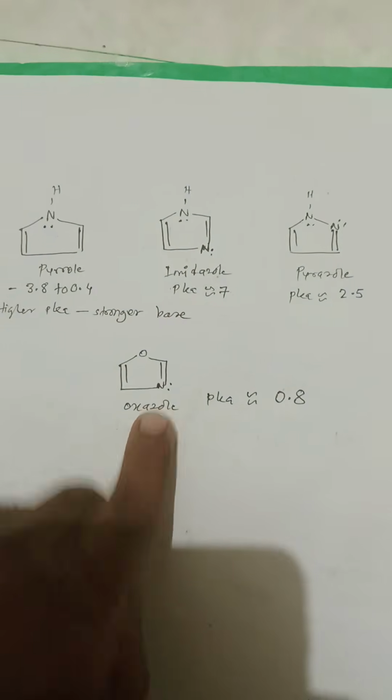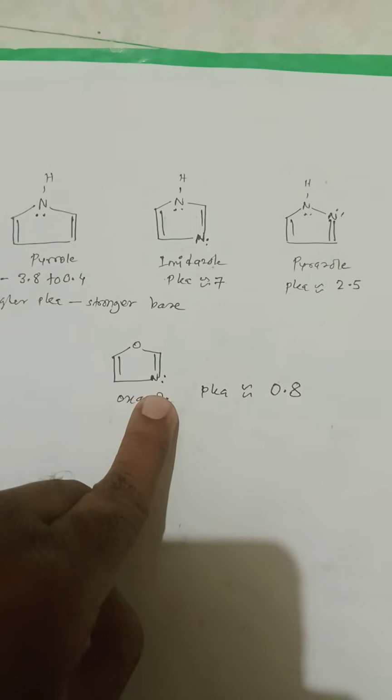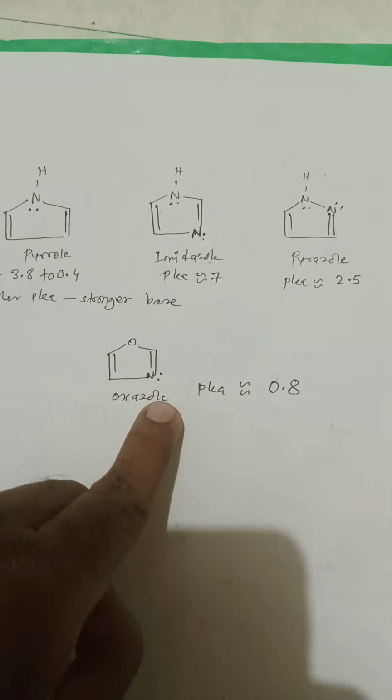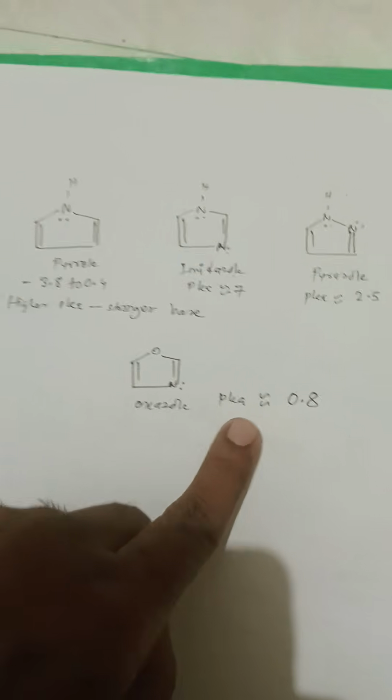And in the case of Oxazole, it is like Imidazole, but here the nitrogen is connected to oxygen, and oxygen is more electronegative, which pulls electron density. That's the reason why it has a pKa value of 0.8. So this is